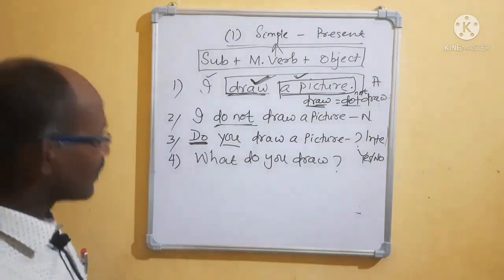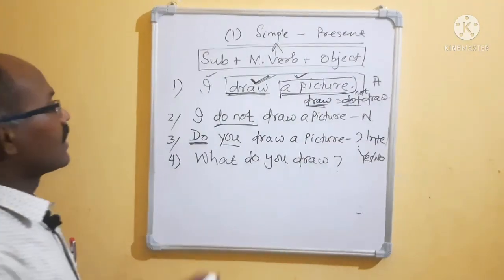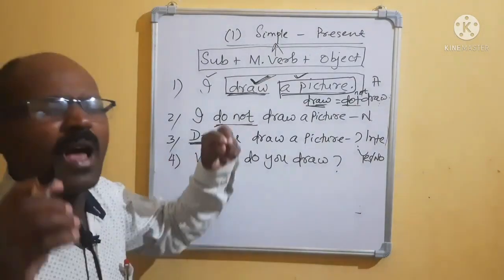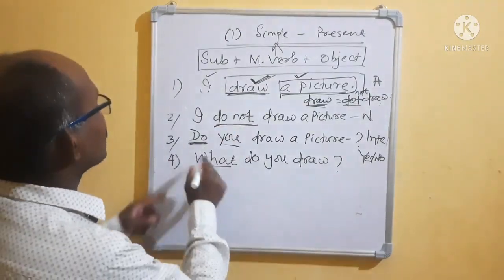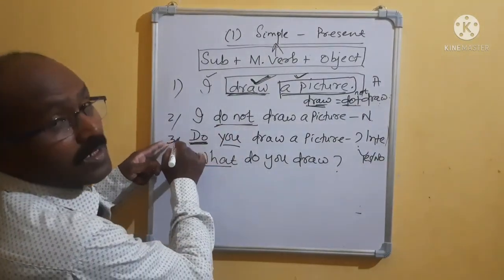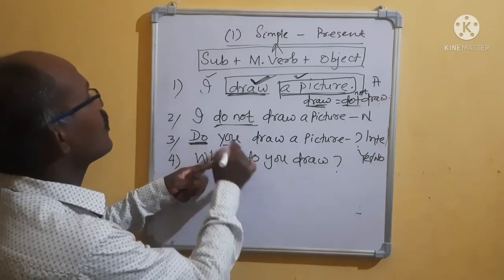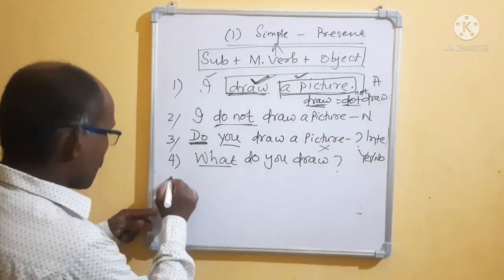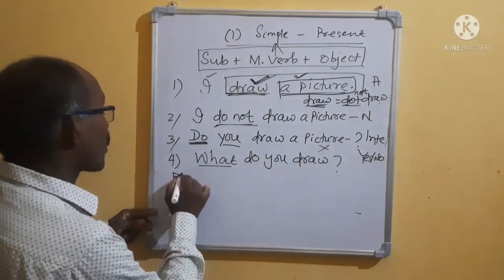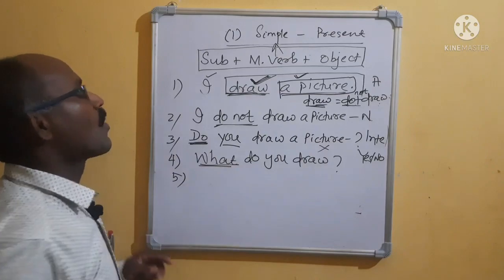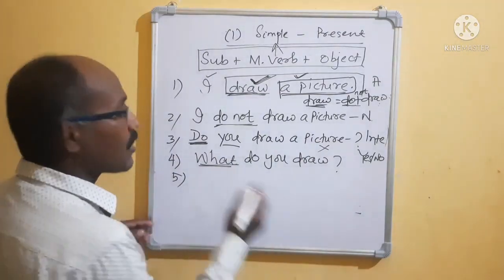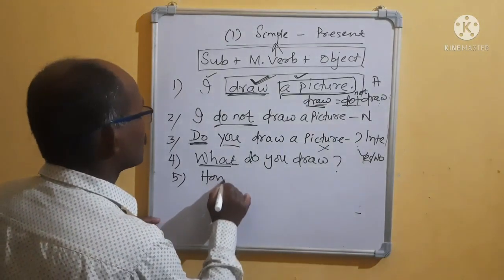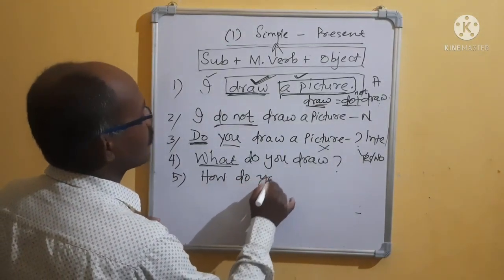Question mark. Right? Then for a WH word, first you bring the what. Come what or where or which or when or how. Then this interrogative, yes or no, do: what do you draw, it will not come. Suppose I ask another question, how do you draw. Someone will ask, sir how? No problem, how do you draw.